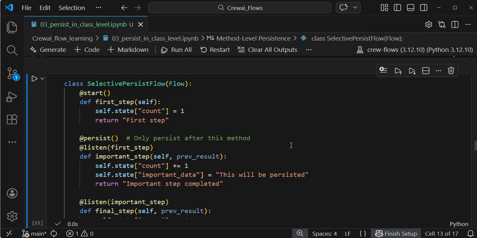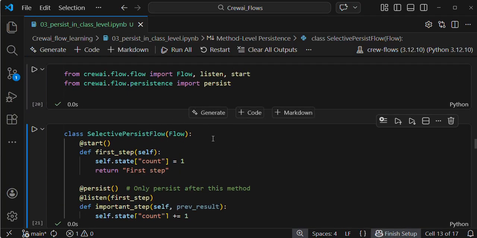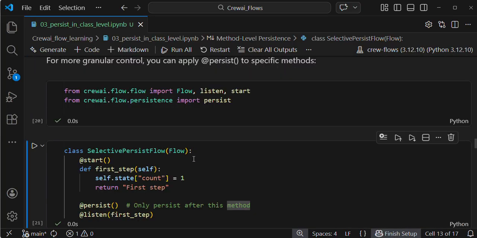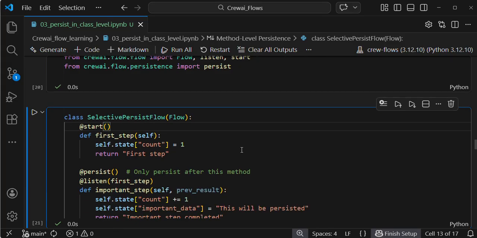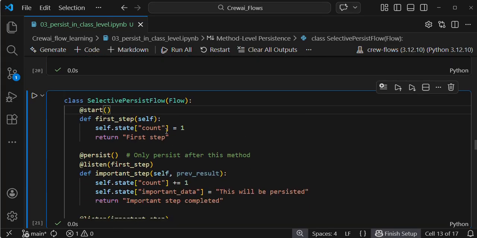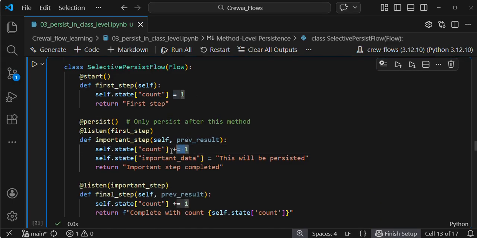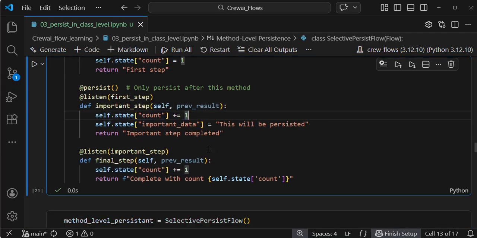While executing the code, you can understand it. Simple, guys. Here I'm not giving a structured state; I'm using an unstructured state. If you watched my previous video, you can understand what I'm saying. Look at self.state of count: I'm creating one key in the state and assigning it 1. The first step finishes. Here I am incrementing by one, so my state of count will be 2, currently 2.